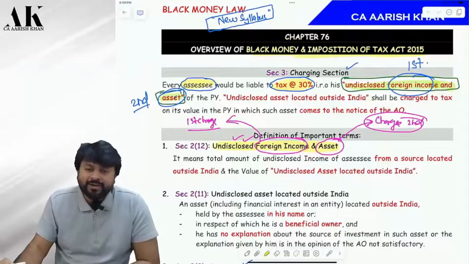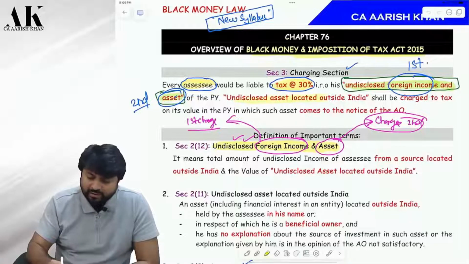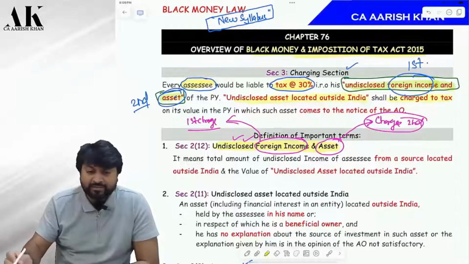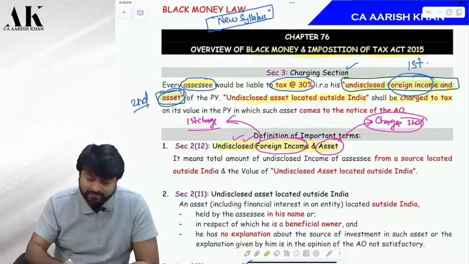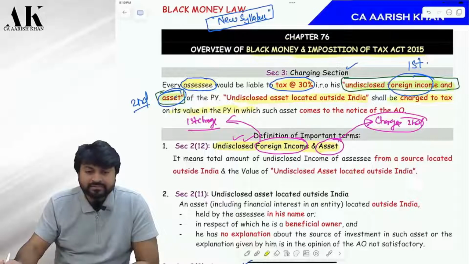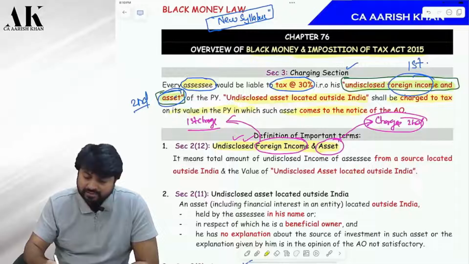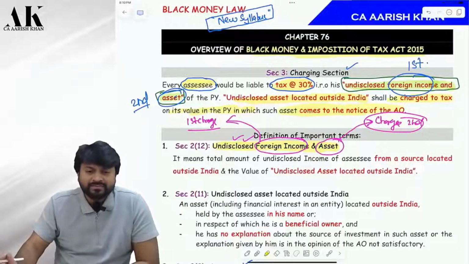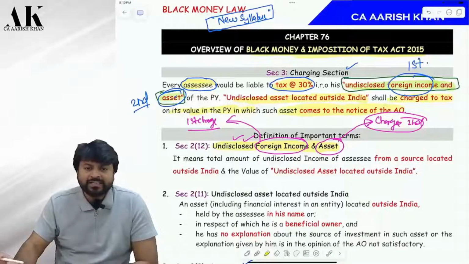Undisclosed foreign income, undisclosed foreign asset. Correct? Now, undisclosed asset located outside India shall be charged in which year? In the year in which it comes to the notice of the AO. Correct? Absolutely correct. Till here everything is crystal clear.